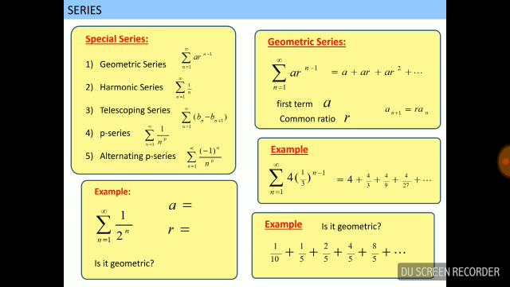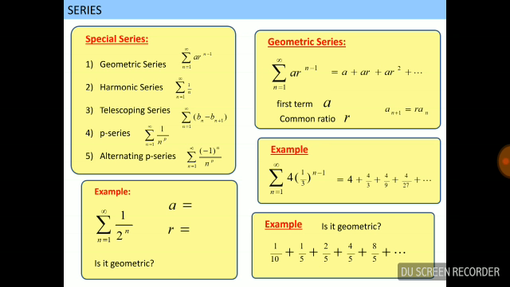Next example: 1 upon 2 to the power n. In this series, a equals 1 upon 2 and r is also 1 upon 2. This series is a geometric series. Next example: 1 upon 10 plus 1 upon 5 plus 2 upon 5 plus 4 upon 5 plus 8 upon 5. Is it geometric? The answer is yes.